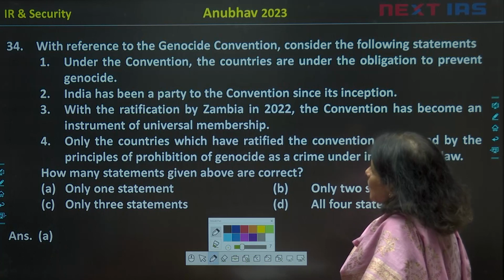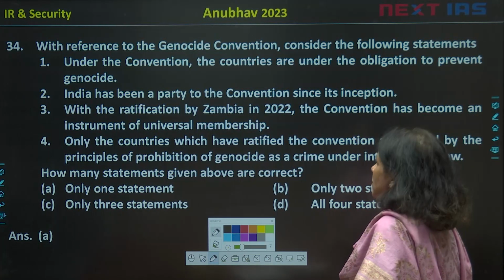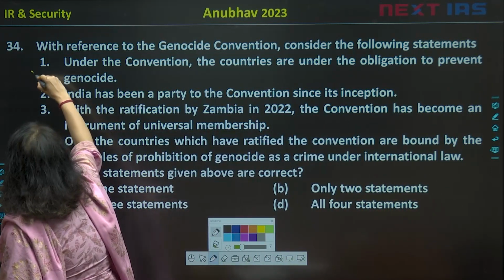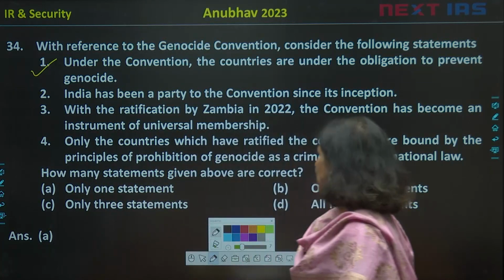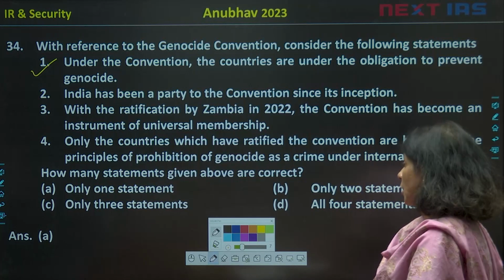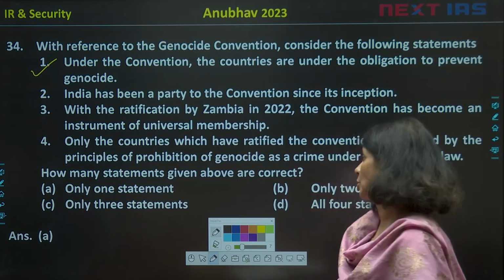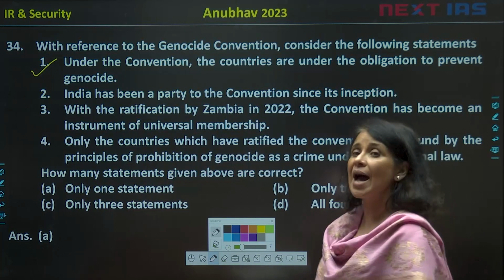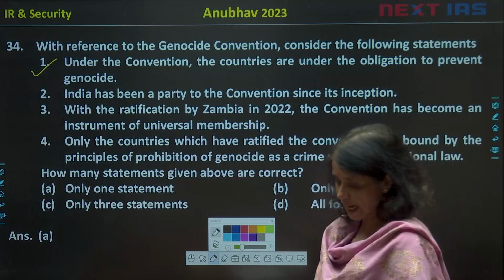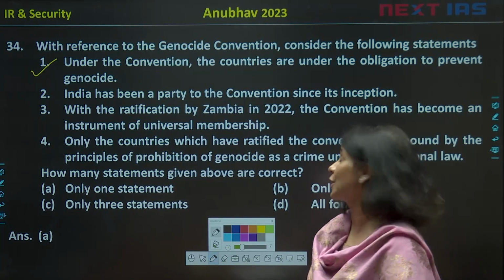So number 1 statement, under the convention, the countries are under the obligation to prevent genocide. Of course, it's a genocide convention and it is to prevent genocide. So this is correct. India has been a party to the convention since its inception. See, India has played a very important role in its formulation, in its drafting, but India ratified it in 1959. This convention came up in 1948, but India ratified it in 1959.